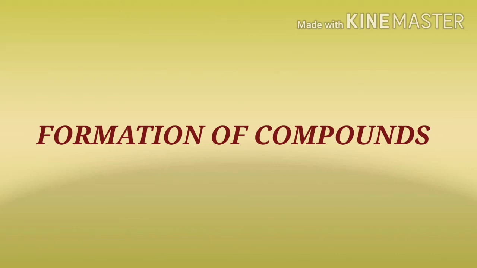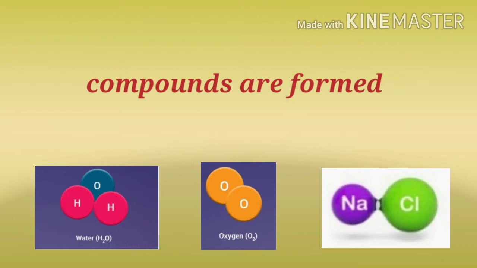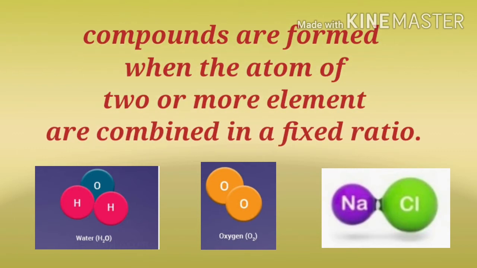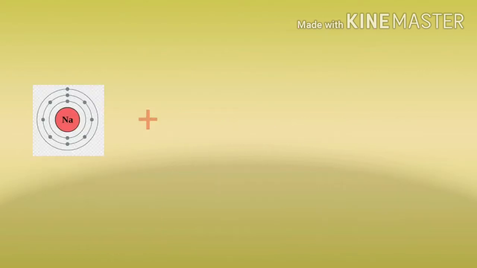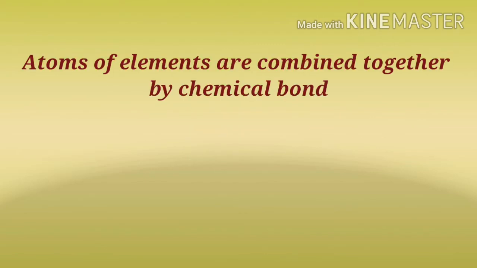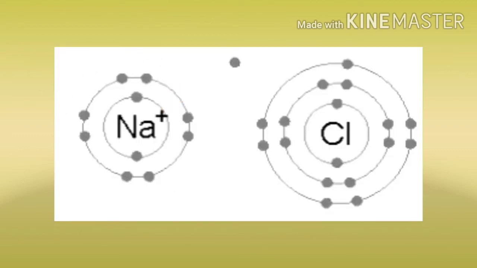Formation of compounds. Compounds are formed when the atoms of two or more elements are combined in a fixed ratio. For example, the atoms of sodium and chlorine combine to form the compound sodium chloride. Both the atoms, sodium and chlorine, have some bonding between them, and this bonding is called chemical bonding. This chemical bonding occurs due to the transfer of electrons.